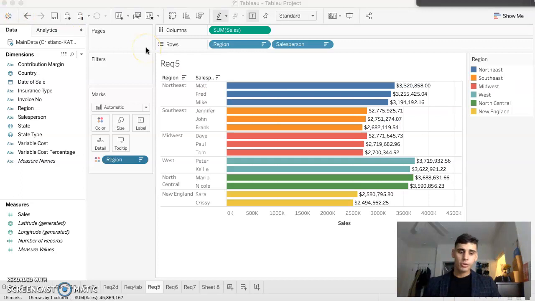Here we can see the sum of sales again, but for each salesperson, color coded by region. In the Northeast, the salesperson with the highest sum of sales is Matt with $3,320,858. In the Southeast, you can see that Jennifer is the leading one with $2,775,925.71. In the Midwest, we can see that Dave is the leading one with $2,771,643.73.